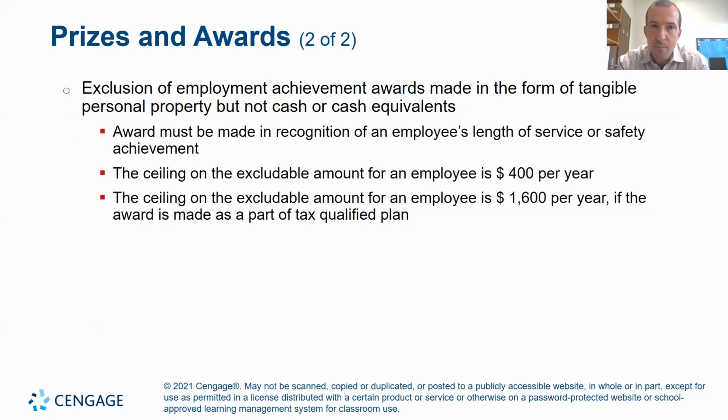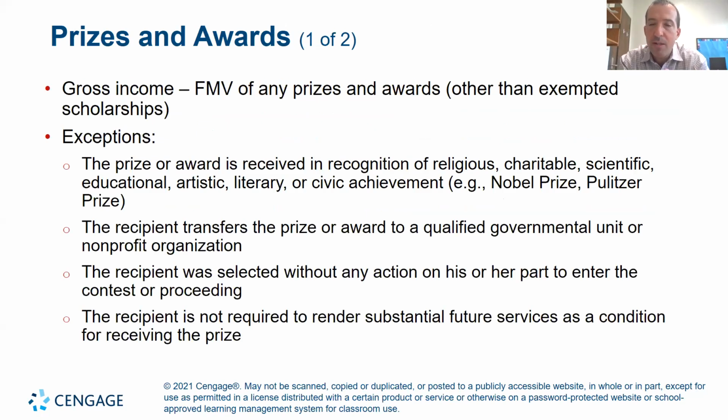The other note on prizes and awards. When it comes to gambling prizes, because you'll see a question on this, any gambling winnings are taxed, right, as gross income. When we go on to talk about deductions later, any gambling losses you're allowed to use up to a certain amount to offset any other gambling or any other awards that you received.